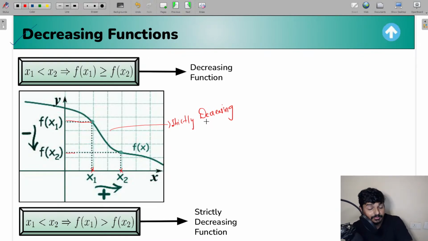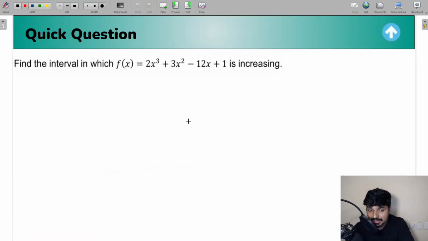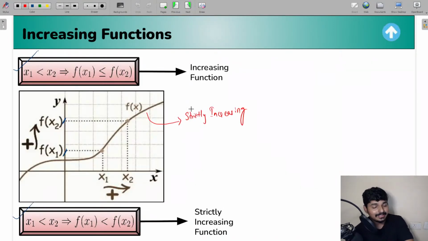Okay. Now, what type of questions are going to be asked in the examination on this entire concept? So now you've got to know the basic idea, like what is an increasing function going to be, what is a decreasing function going to be. So on this, sir, in the examination, what type of questions are going to be asked? So everyone listen to this carefully. I'll tell you what type of questions are going to be asked. A function will be given for you, okay, and he's going to ask you in which interval this function is going to be increasing, in which interval this function is going to be decreasing. This type of questions are going to be framed in this concept.